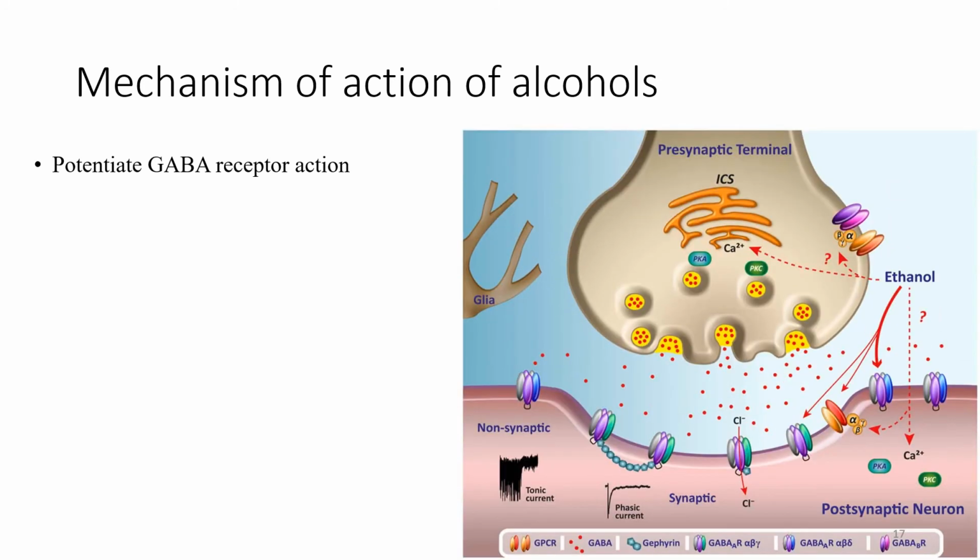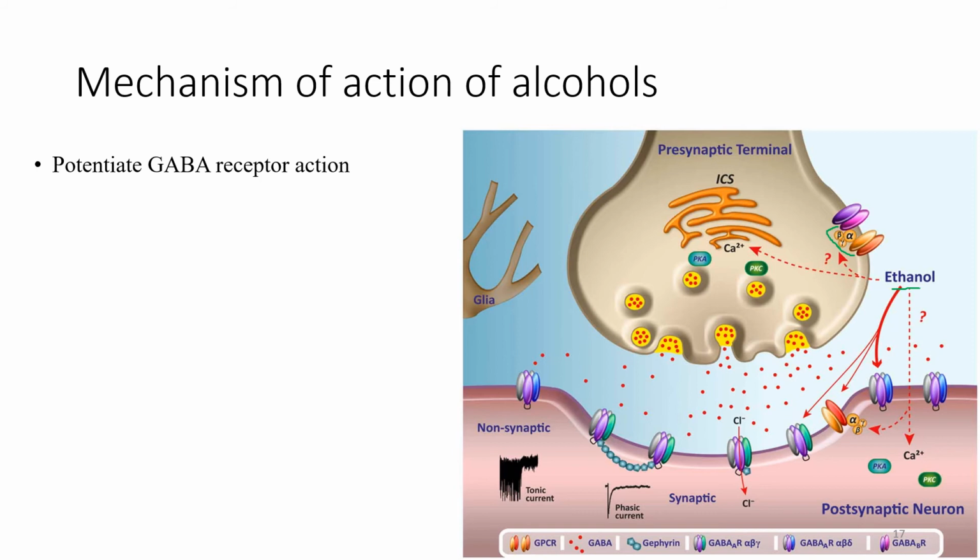Now the mechanism of action of alcohol: similarly to other sedatives and hypnotics, it potentiates the GABA receptor action. Let's see the diagram and revise it. When ethanol is given, it binds to the GABA receptor, potentiating the effect, which results in the opening of the GABA channels.